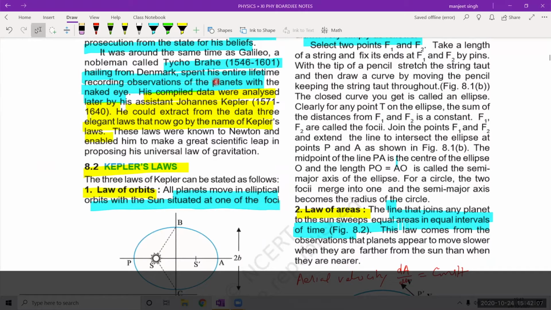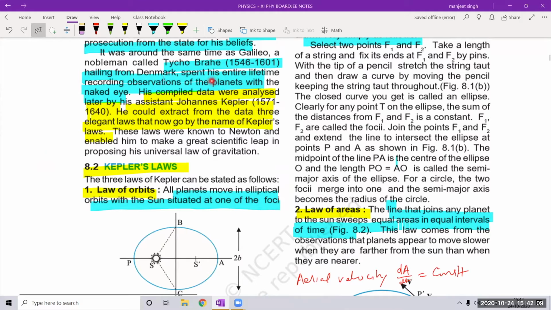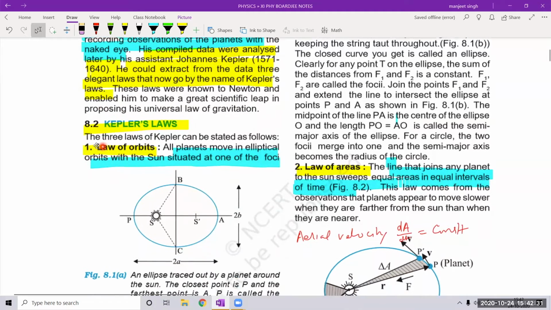Tycho Brahe, he was a scientist hailing from Denmark, and he spent his entire lifetime observing the planets with the naked eye, because the telescope was not invented by them. So by the naked eye, he recorded all the observations and compiled his data. Later on, his assistant, John Kepler, analyzed the data.